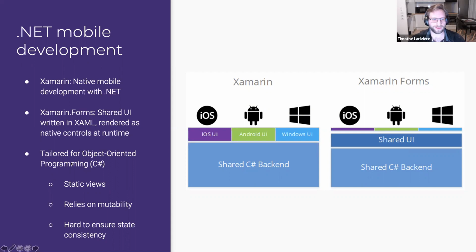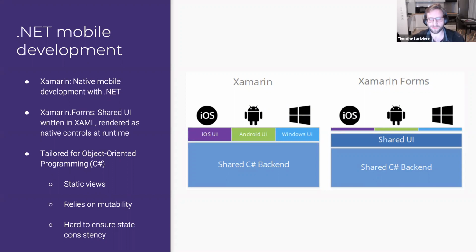But the thing is that most UI frameworks today, including Xamarin and Xamarin Forms, are tailored for object-oriented programming, OOP, which is widely available in languages like C#, Java, Swift, JavaScript, and many others. So what you will have is really static views.